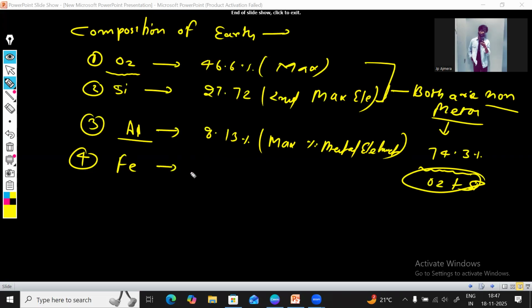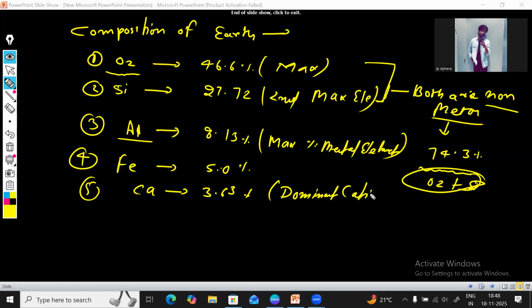Let's move to the next one. That is iron, the fourth. What is the percentage of iron in the earth crust? That is 5%. What about the fifth? That is calcium. That is 3.63 percent. If they ask in the question about the dominant cation in the earth crust, the answer would be calcium.